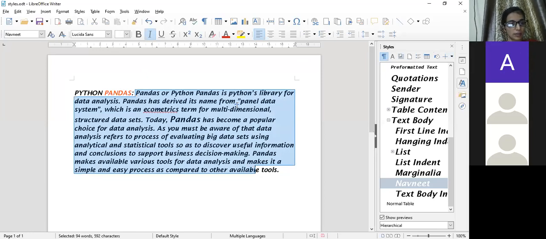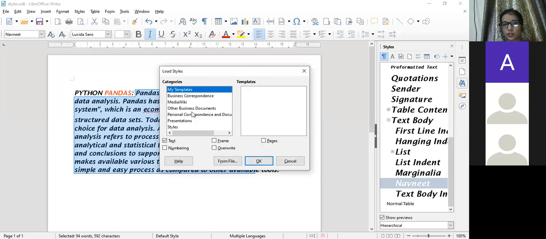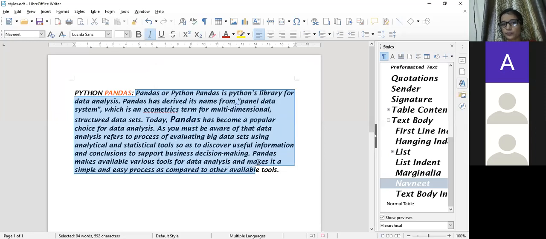Next, we have load styles. For load, we have different styles over here. Any category you can select, clear, and click OK. That style will be loaded.